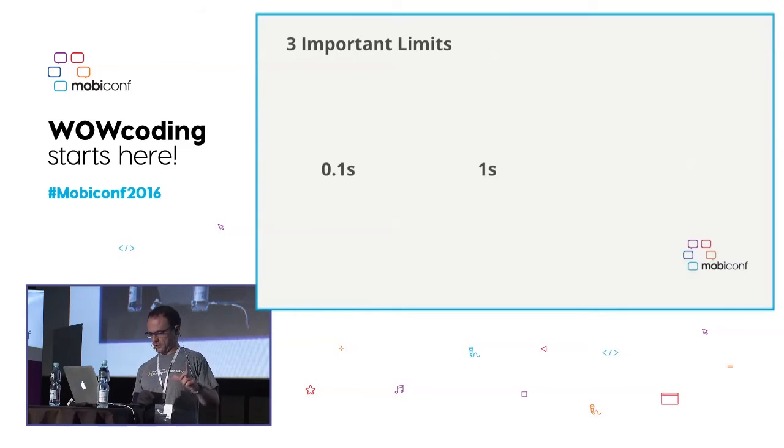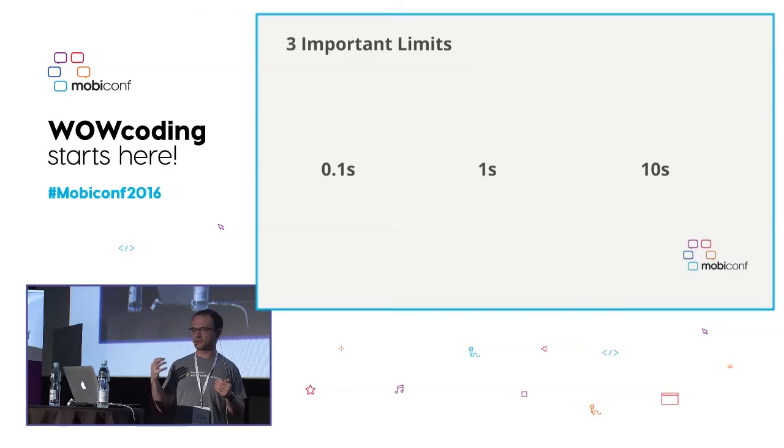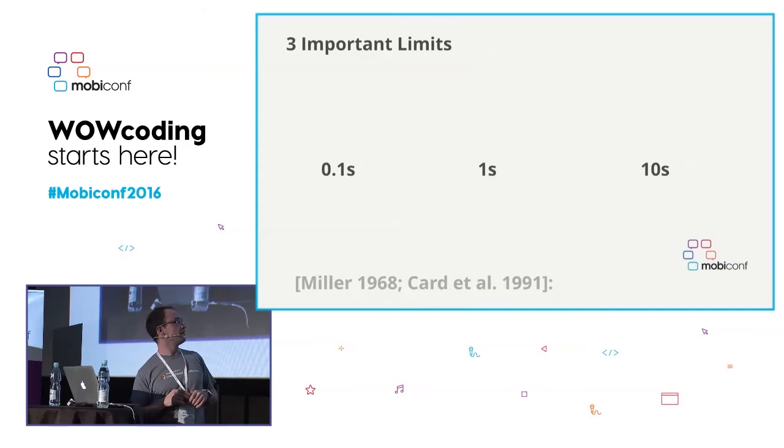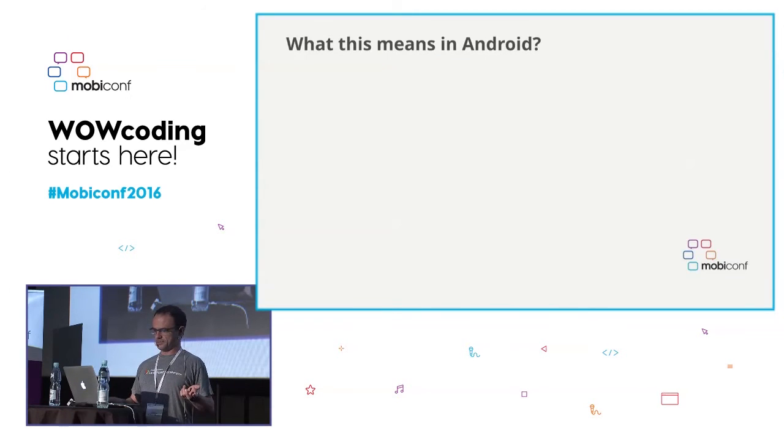The second limit is 1 second. This is the limit when the user's flow of thought starts getting interrupted. They will notice the delay, and in this case normally there is no special feedback that needs to be provided. But over this amount, and until we reach 10 seconds, is when the mental state of the user stops being focused on our application. They will go out and stop using it. This is actually a study that was done by Miller and Card, and you can Google for that. It's an entire paper that they published on UX interaction and how to deal with software, and it's a really nice read. What does this mean in Android?